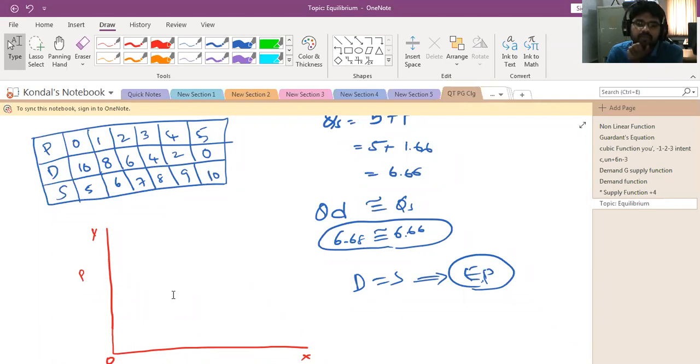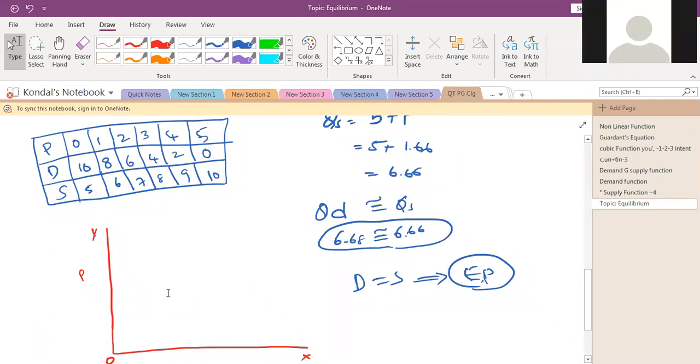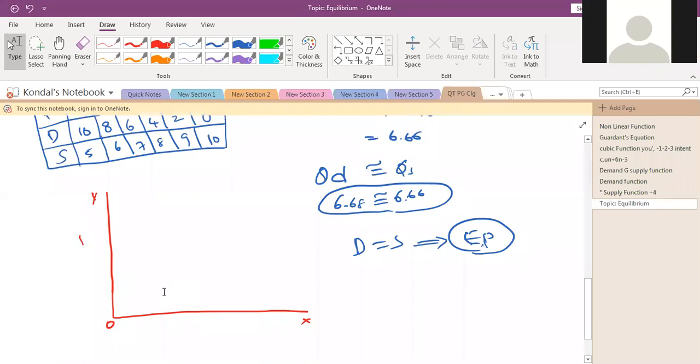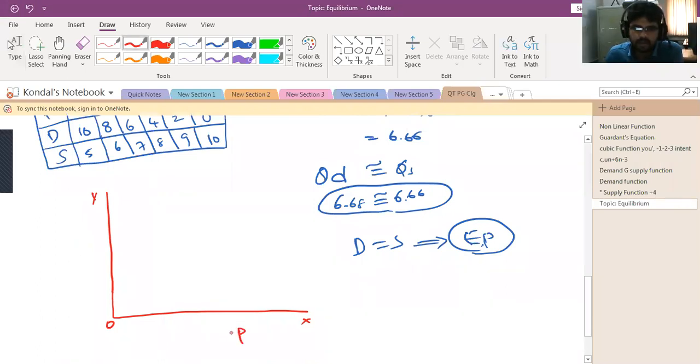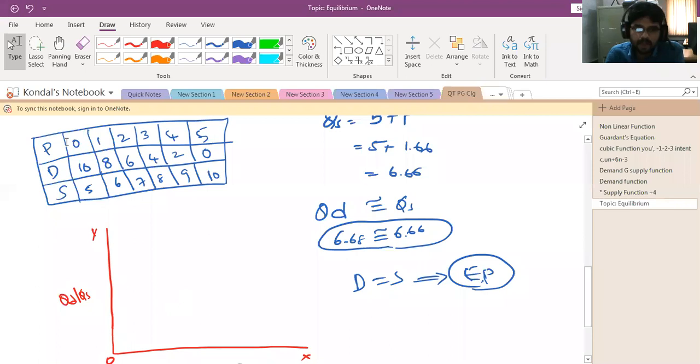On the X-axis. First we draw the demand curve.